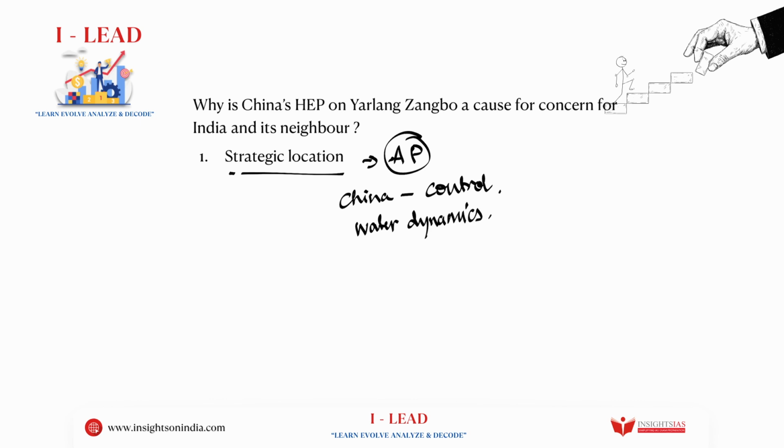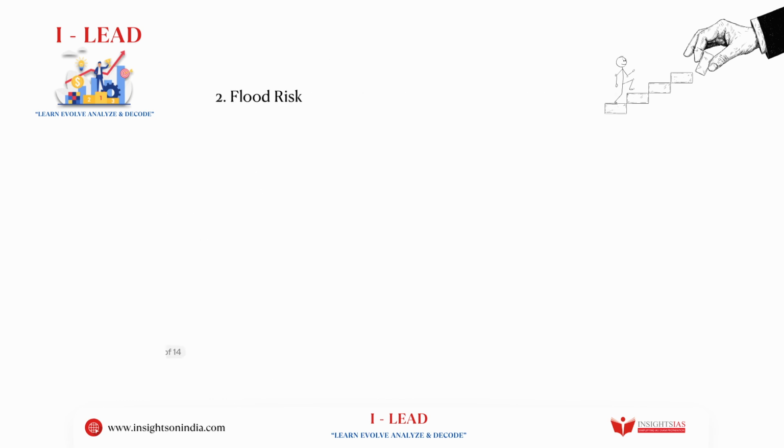So who has the strategic control if this project comes into implementation? It will be China who has the strategic control. The second is a flood risk. See, when they stop that level of power to generate that level of electricity, there is always a risk of a sudden water surge. Okay, a sudden water surge.